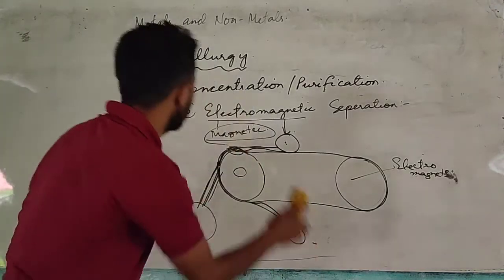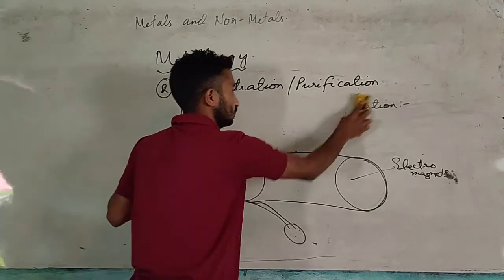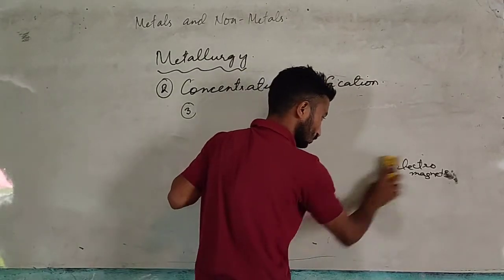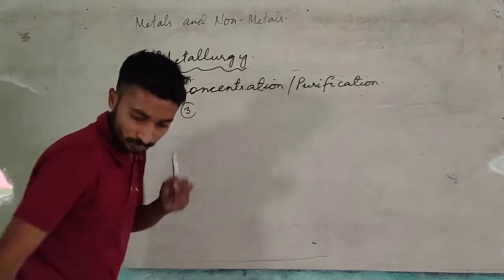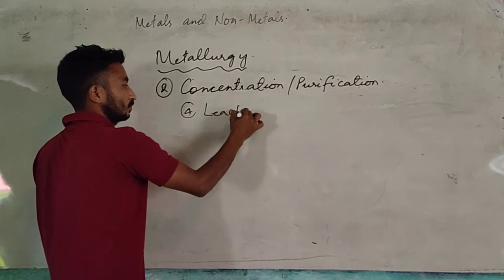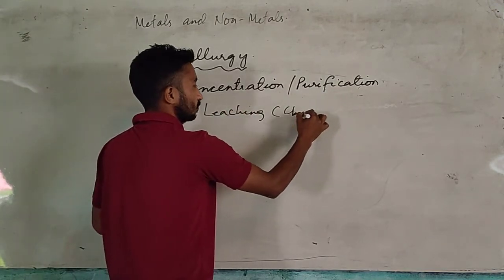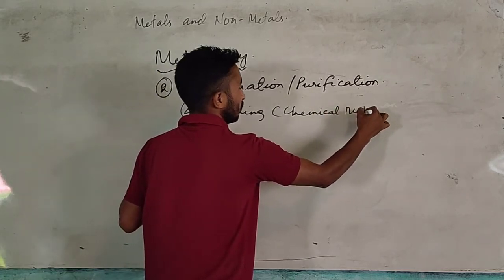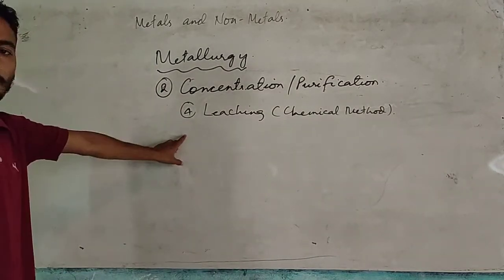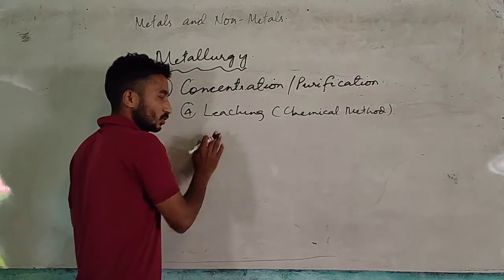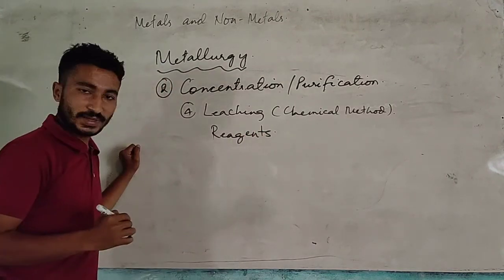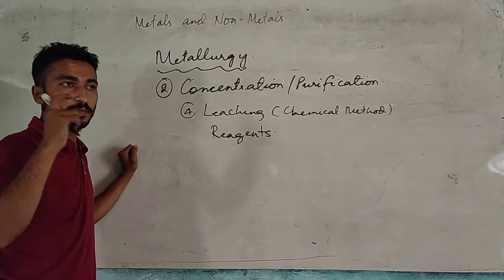Now we have the last process, called leaching or the chemical method of separation. In leaching, or the chemical method of separation, we will use reagents for separating ore from impurities.